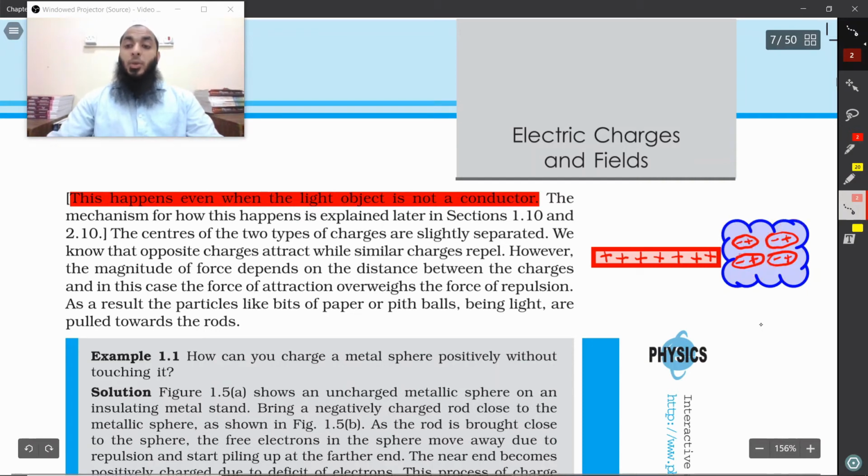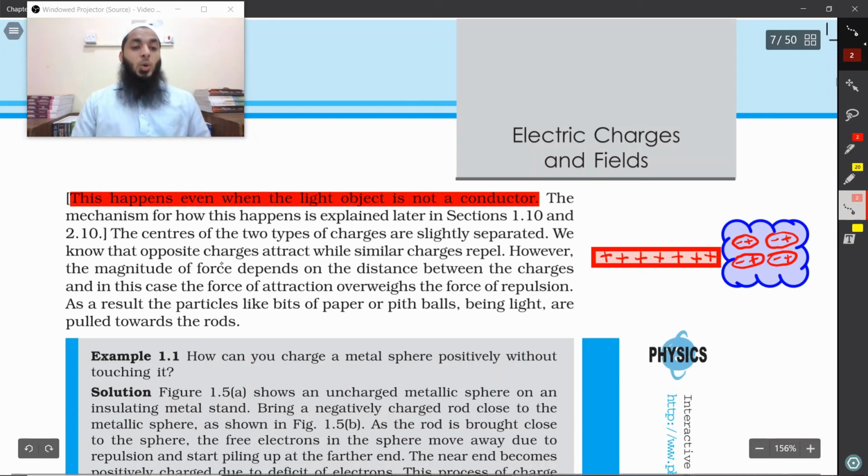But you will say, if negative is attracted to the positive, this positive charge will repel it also. But you see, the negative charge is closer to the positive charge on the rod, so attraction will be more than repulsion. The mechanism of how this happens is explained later in sections 1.10 and 2.10. The centers of the two types of charges are slightly separated.